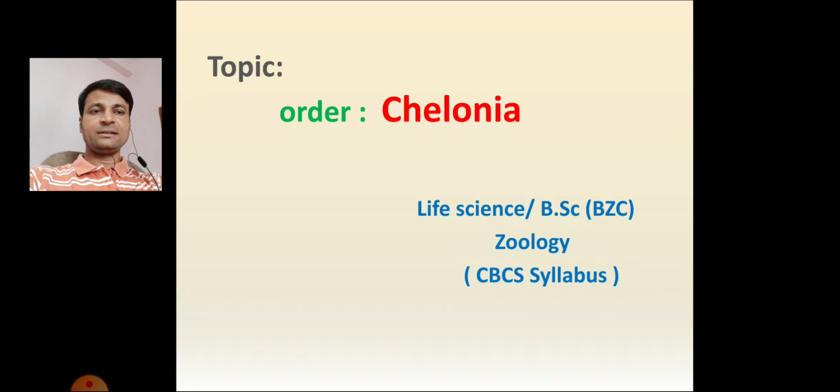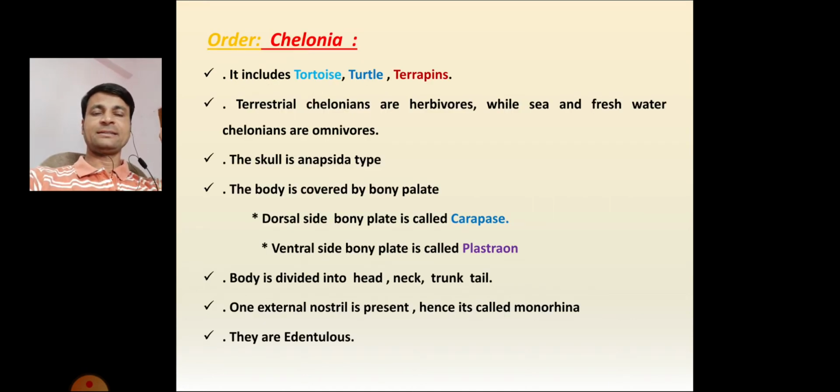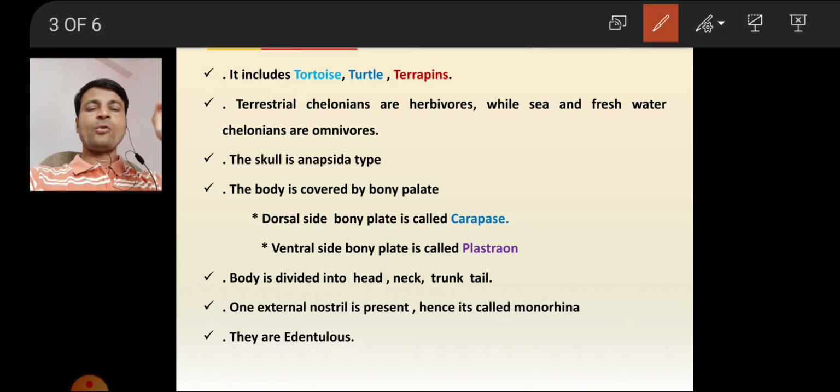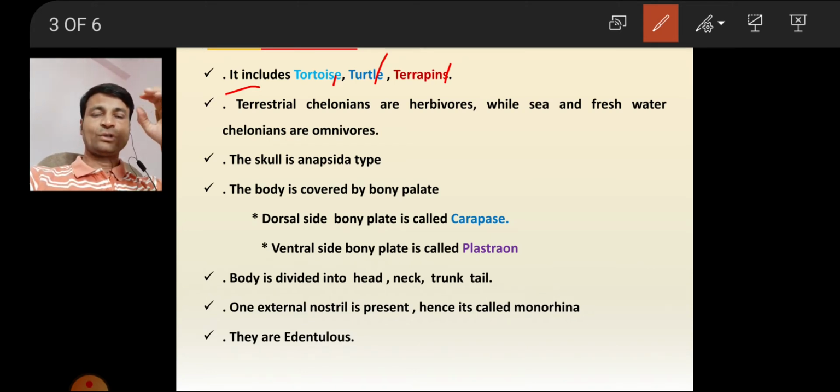Now we enter our topic content. Order Chelonia includes tortoises, turtles, and terrapins. What are tortoises? What are turtles? What are terrapins? Tortoises live on land.